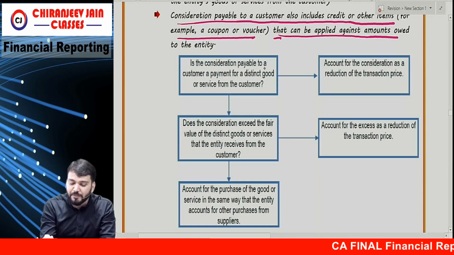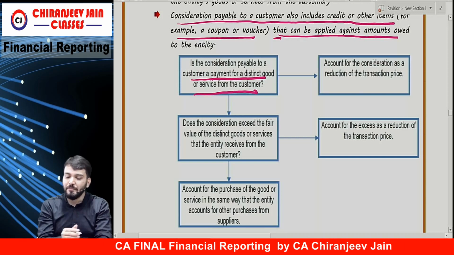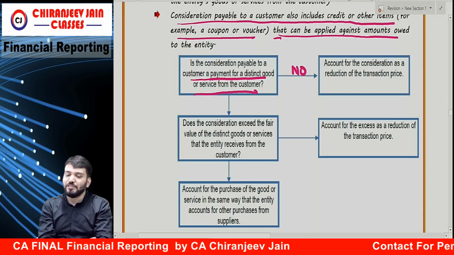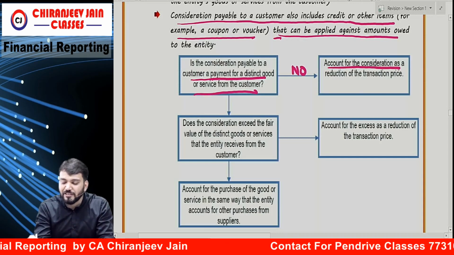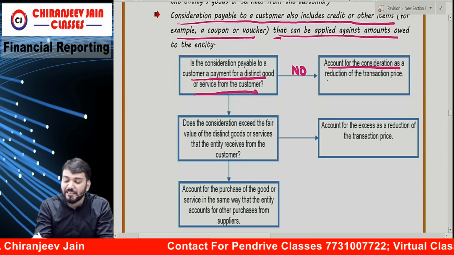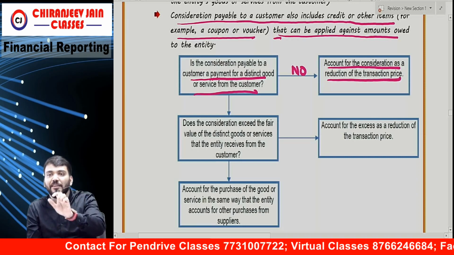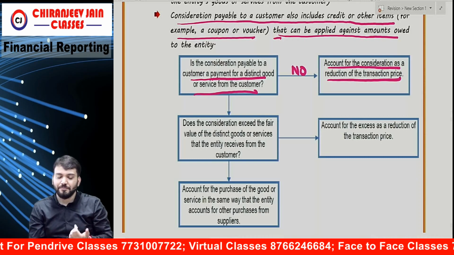Is the consideration payable to customer a payment for distinct goods or services purchased from customer? If the answer is no, account for consideration as a reduction of transaction price. Means that amount will be reduced from the transaction price. Simple.